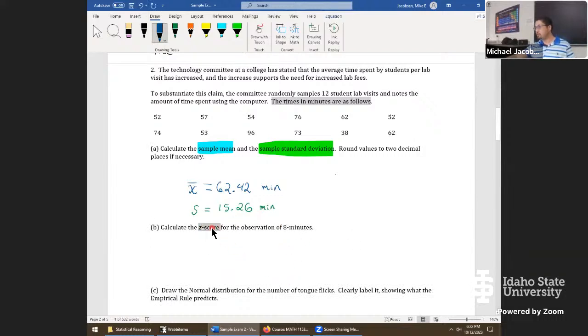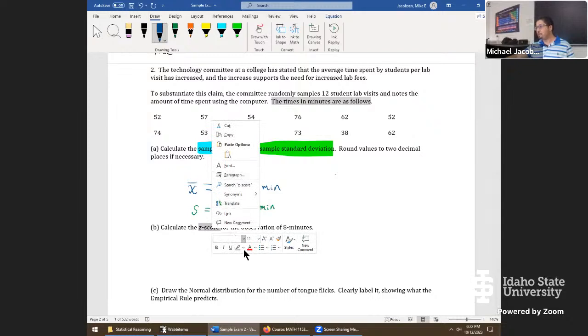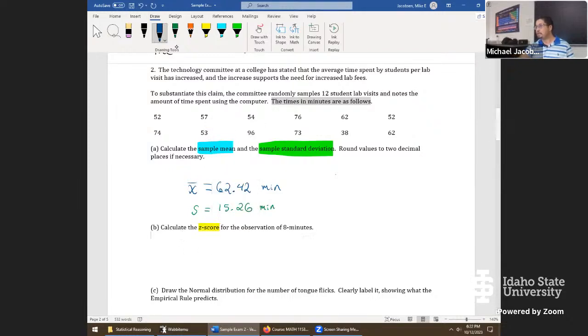In order to calculate a z-score, here's a formula we're going to need for this problem. Z goes, if we're dealing with sample means, it'll be an X bar right here, minus a value X, and divide by the standard deviation S. If we're dealing with the population, we might have parameter values, a mu and a sigma. You would just put the mu here and a sigma below. Any questions so far, folks, to that stage?